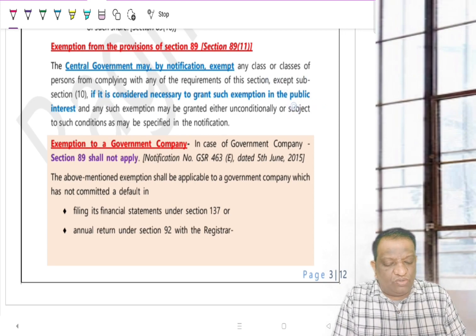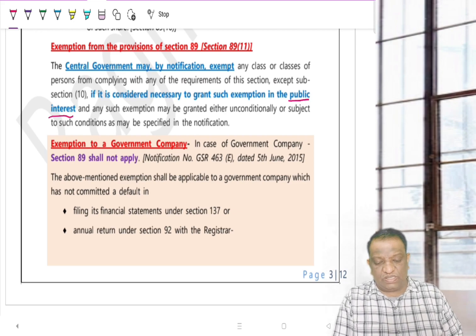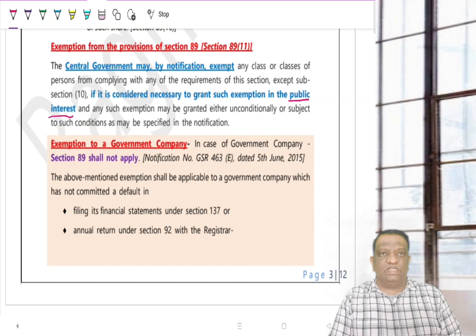But for this, they will do it only if it is in the public interest. So, for you as students, it is the central government who can decide the exemptions. But again, as usual, many of the Companies Act provisions are either not applicable to a government company or they are applicable in a different manner.